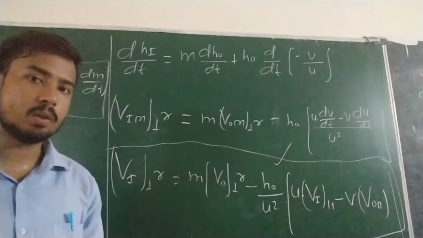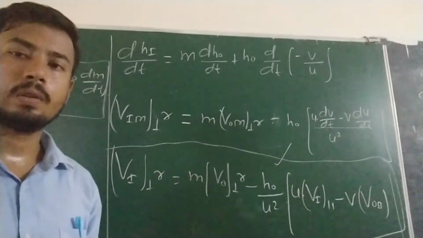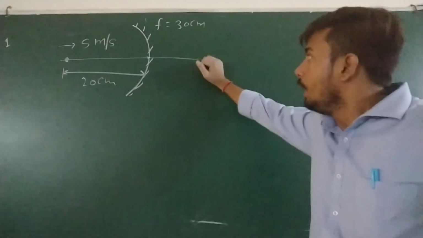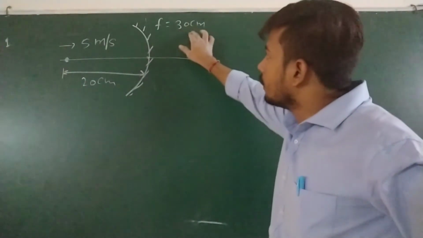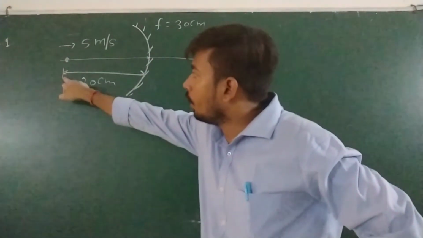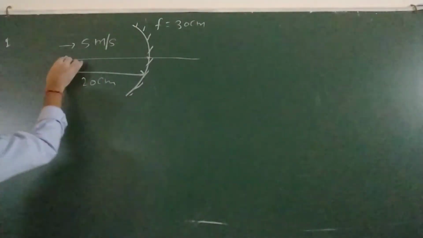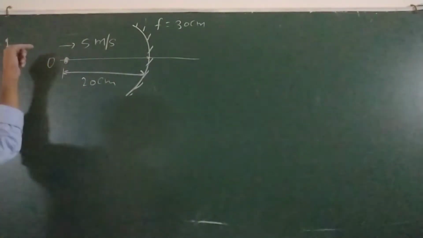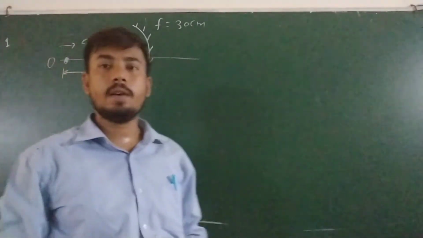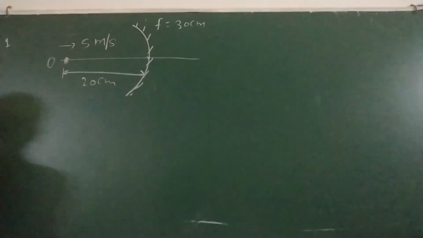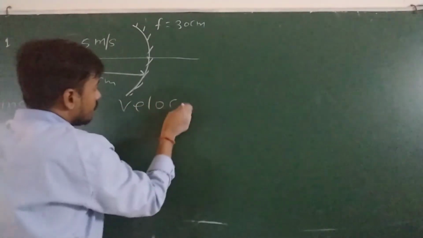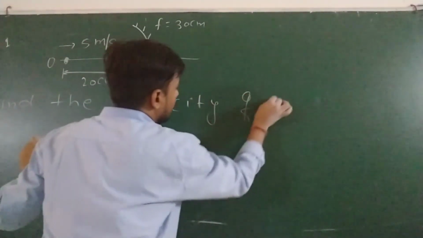Now we are going to see one numerical based on this velocity calculation. Here we have a concave mirror of focal length 30 cm, and at a distance of 20 cm from the mirror, one object O is kept. This object is moving towards the mirror with velocity 5 meter per second. They have asked: find the velocity of image.